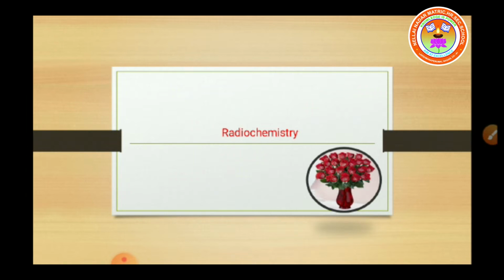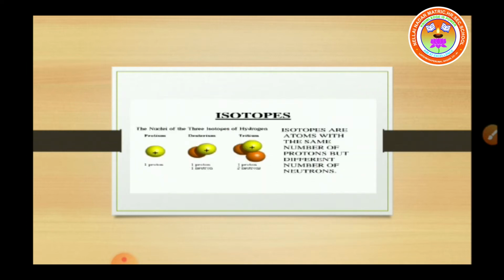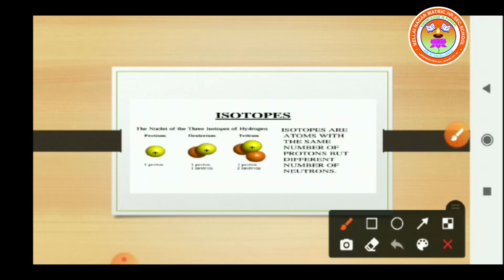How can an element exist in nature? An element exists in nature in the form of isotopes, isn't it? So what are isotopes? Isotopes are atoms with the same number of protons and electrons and a different number of neutrons, isn't it? See here, there are three isotopes of hydrogen. One is protium, the second one is deuterium, the third one is tritium.